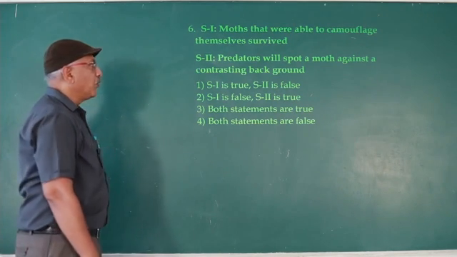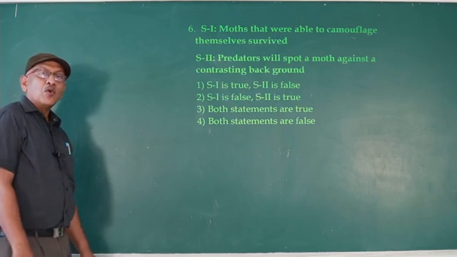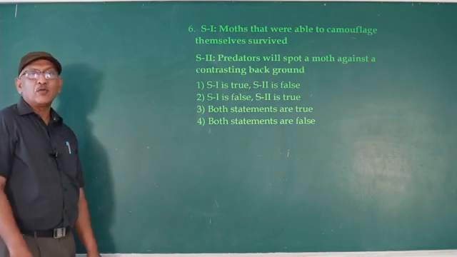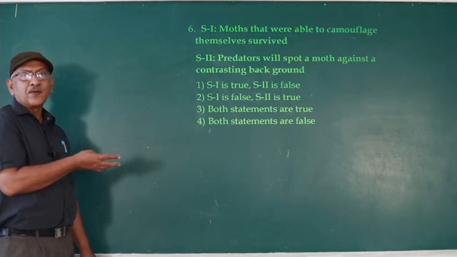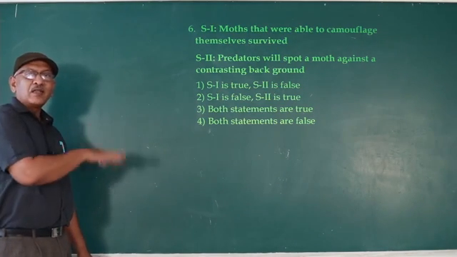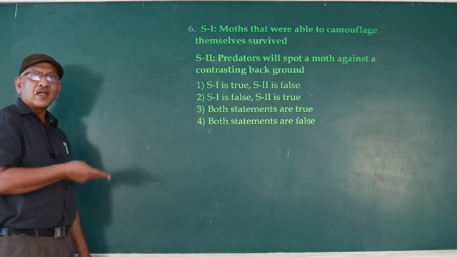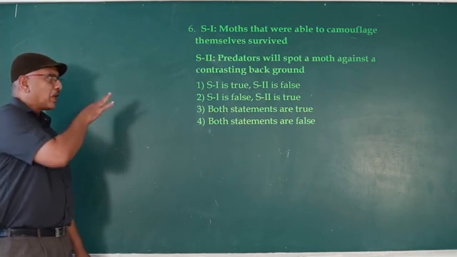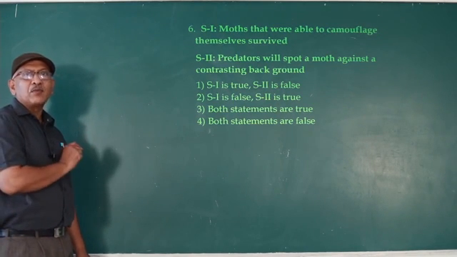Generally, for example, before industrialization, birds ate away most of the black-colored moths. Why? The background is white. Lichens are white in color, and lichens are present on the bark. So on the white-colored bark, both white and black moths are present, and the birds easily identify the black moths.